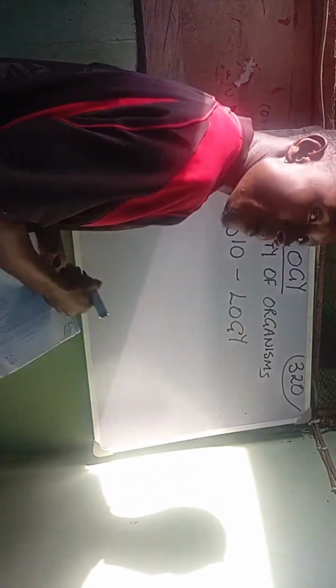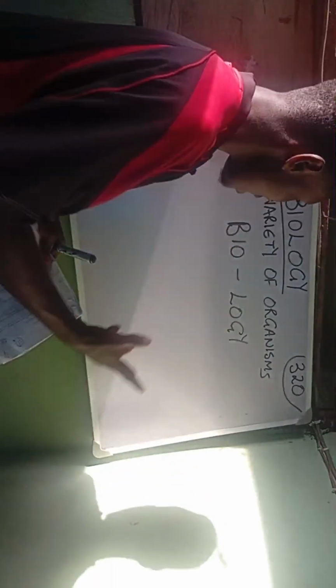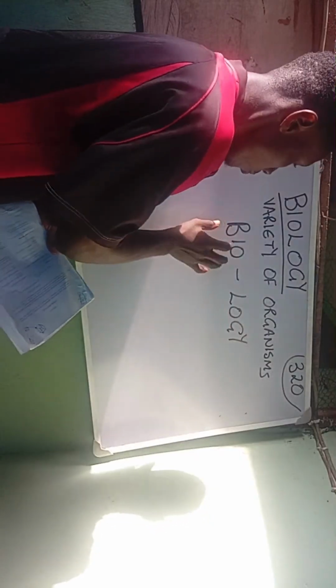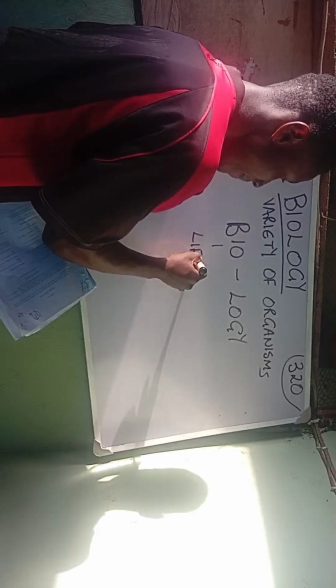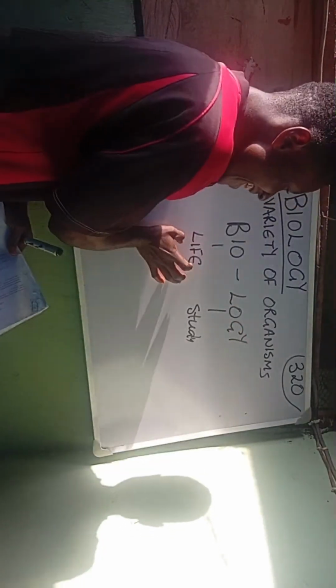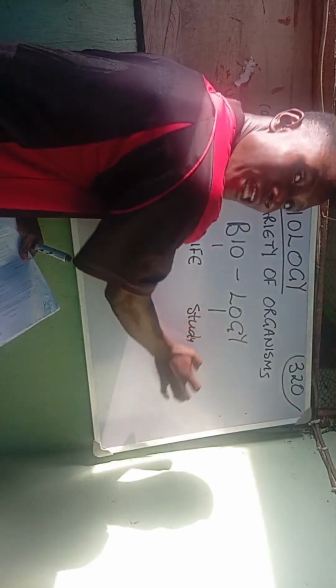You have got to know about physiological, anything that involves logy at the end. I believe this is a Greek word. So bio here means life. Please understand this: bio means life and logy means study. So biology as a science is the study of life.